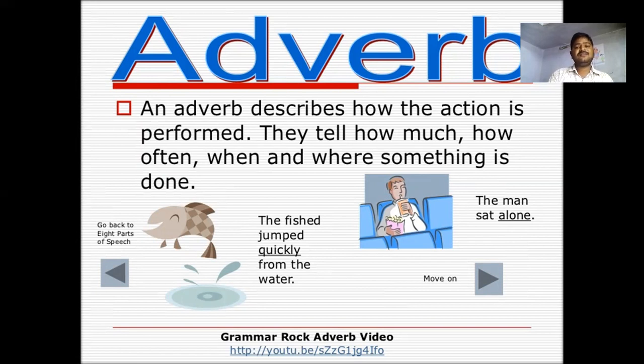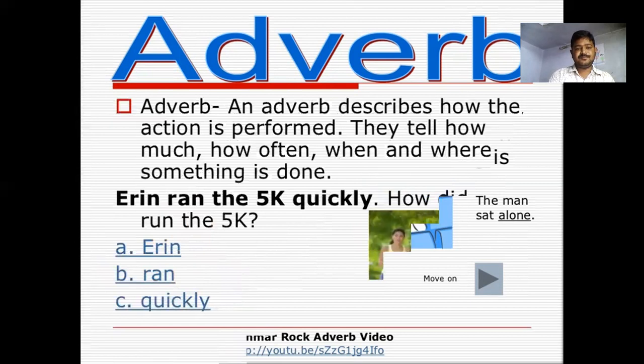An adverb qualifies the verb. For example, the fish jumped quickly from the water. These are the adverbs. The man sat alone. Sat is a verb, which has the adverb alone. Alone qualifies the verb and describes how the action is going on.